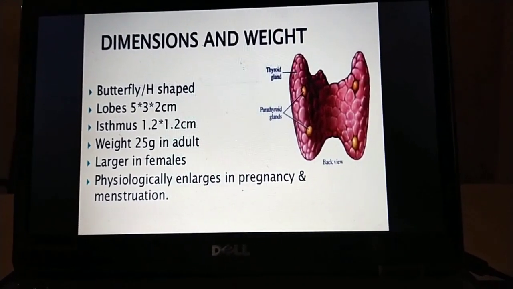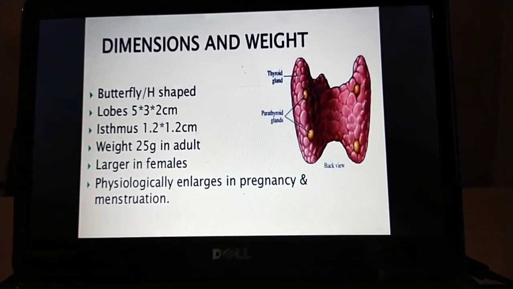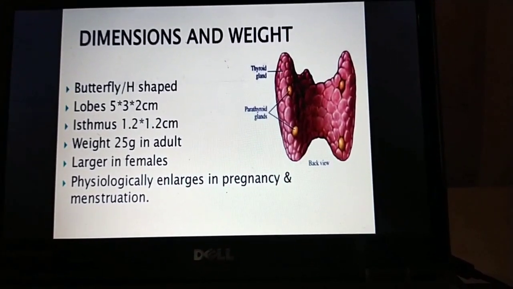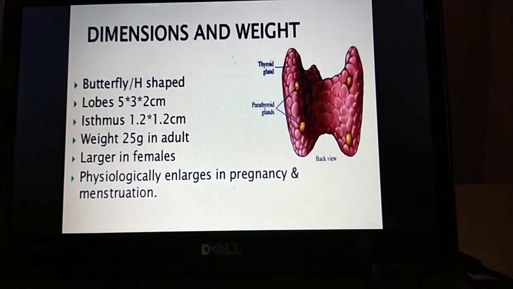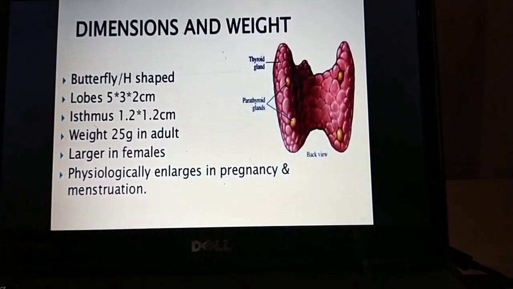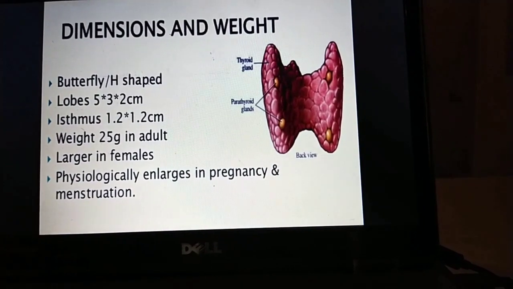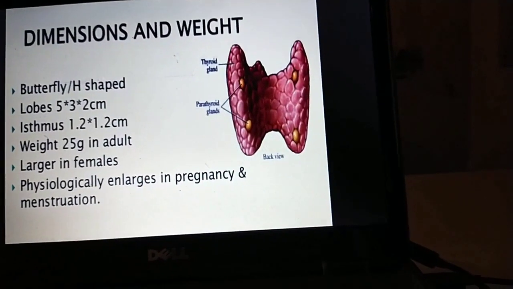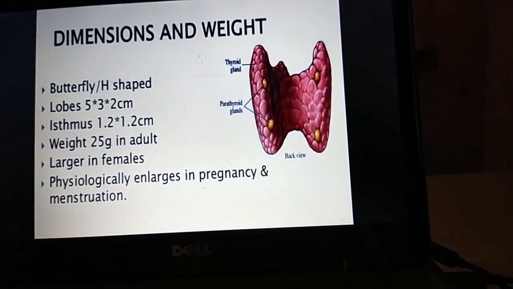The isthmus is 1.2 centimeter in length and 1.2 centimeter in width. The weight of the thyroid gland is 25 gram in adults. It varies in size in females. It is larger in females and physiologically enlarged during pregnancy and menstruation.